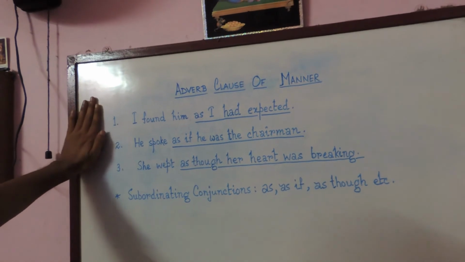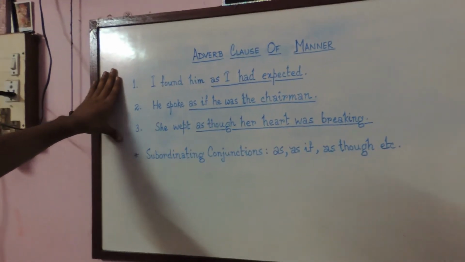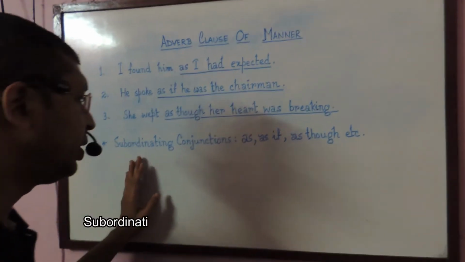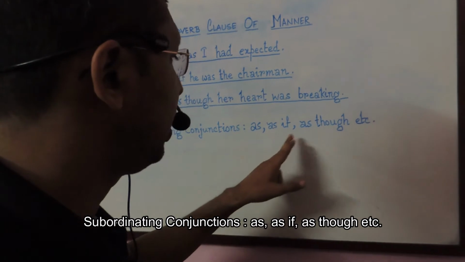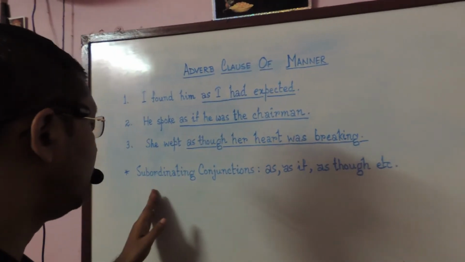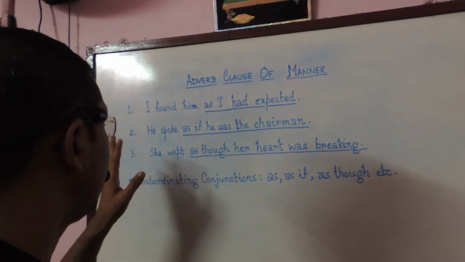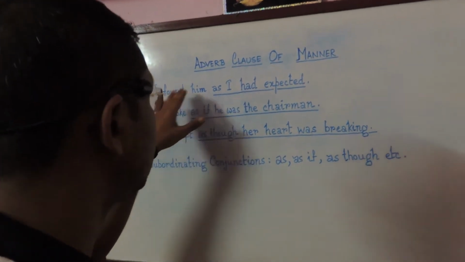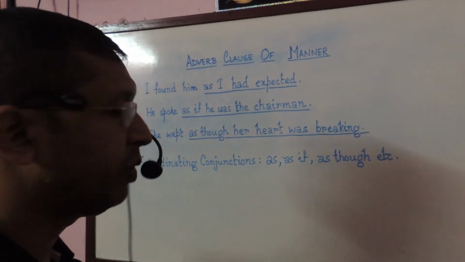Now, this adverb clause of manner is generally joined with subordinating conjunctions like as if, as though, etc. These are the most common subordinating conjunctions we use for joining the principal clause and the subordinate clause in case of adverb clause of manner.